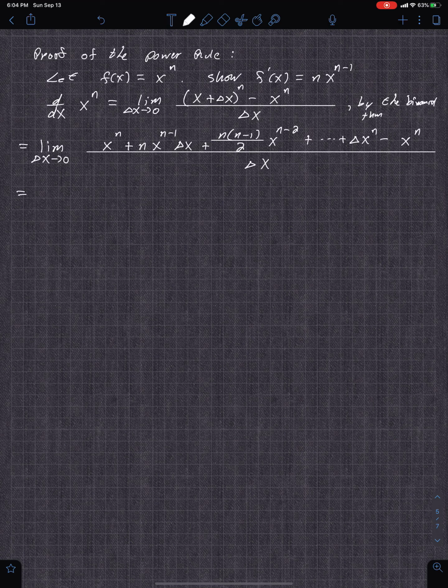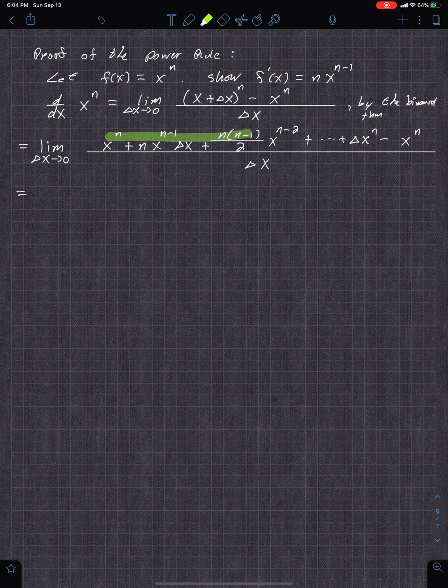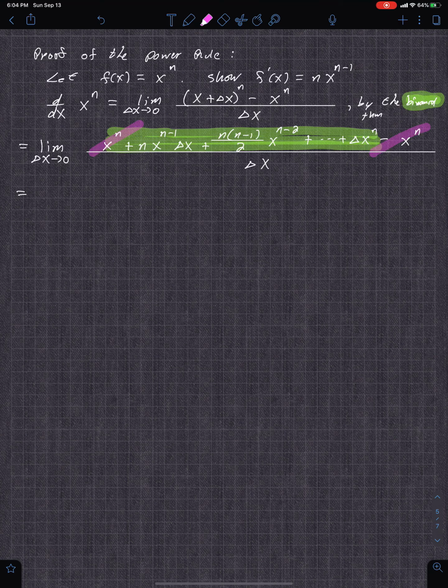So this part right here is basically expanding it out using the binomial theorem. Not necessarily obvious how to do that, but that expansion is the binomial theorem. So look that up to confirm why that works. I think normally in class I write it out, but it messes up all this. There's just too much stuff going on. And then notice that this first term is going to cancel with that.